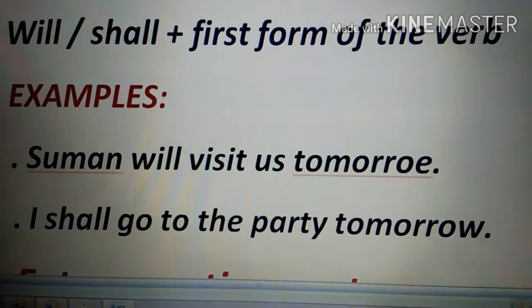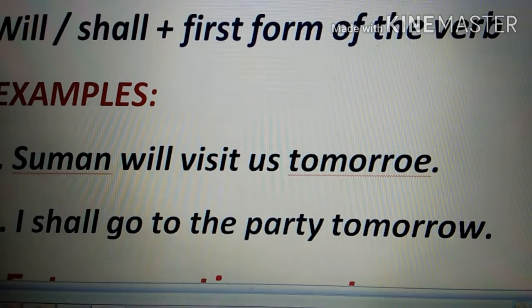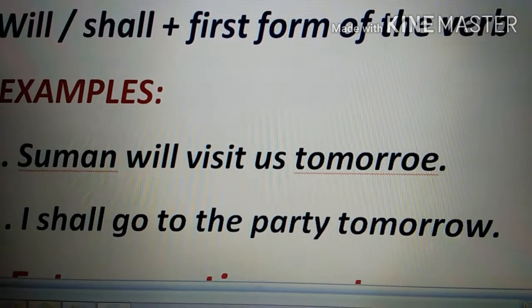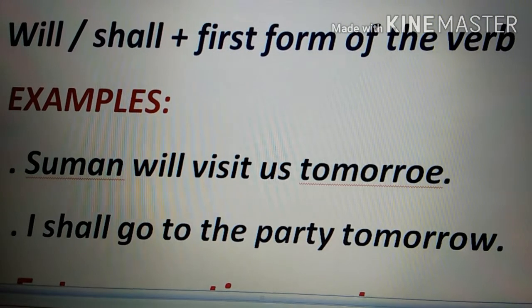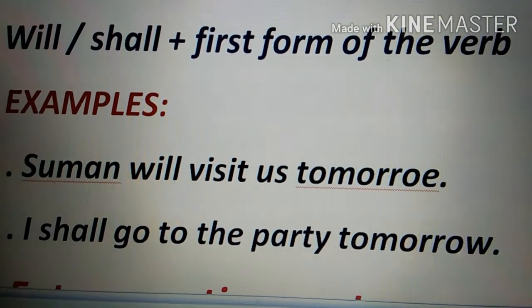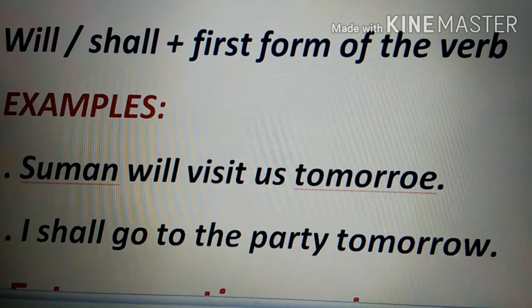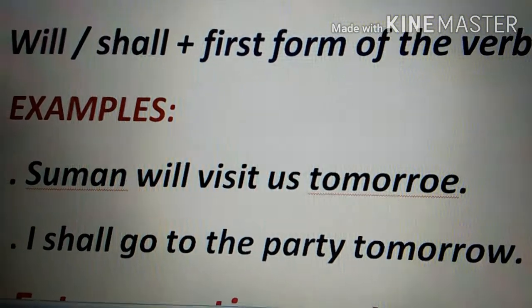Then what sentence are you going to make? Simply just add not. You will say I shall not go to the party tomorrow. Okay, and if you're wondering, shall I go to the party? So interrogative will again take this in the beginning and you will say shall I go to the party tomorrow, like that. So this was all about simple future tense.